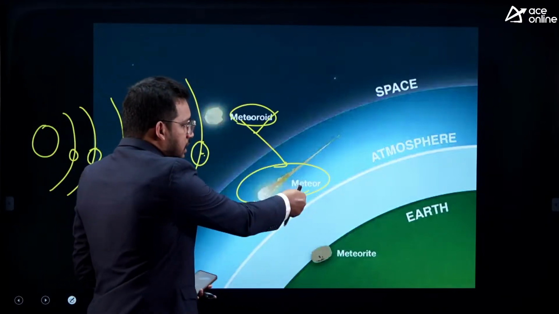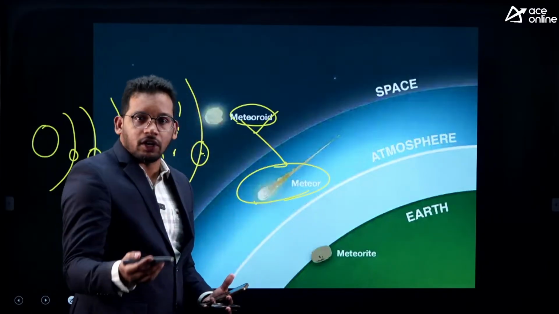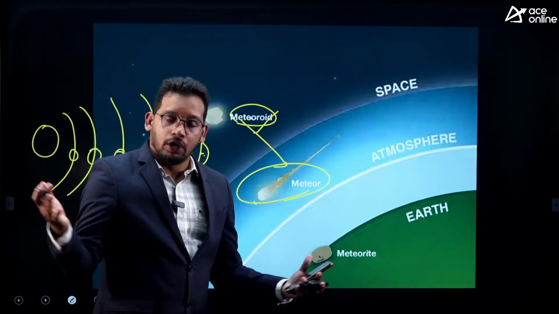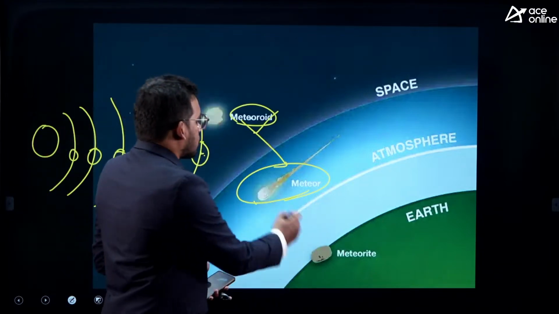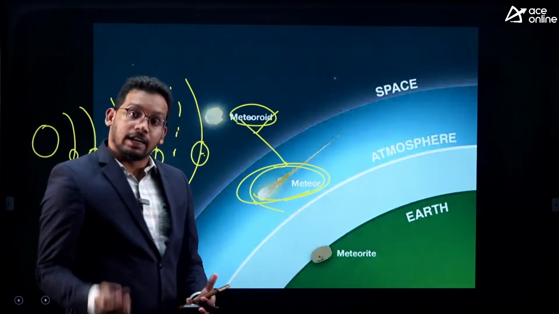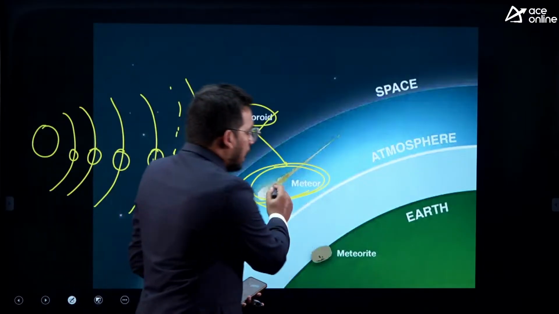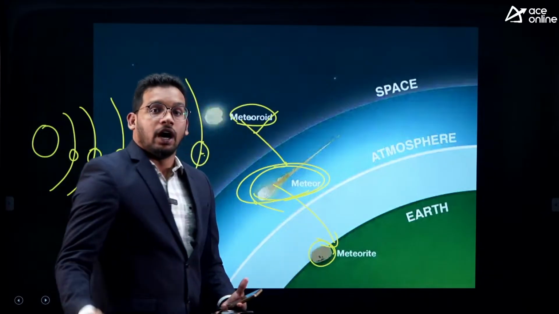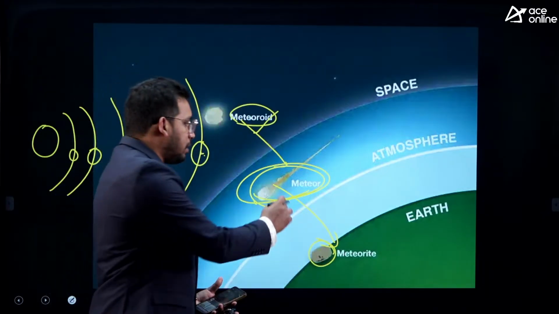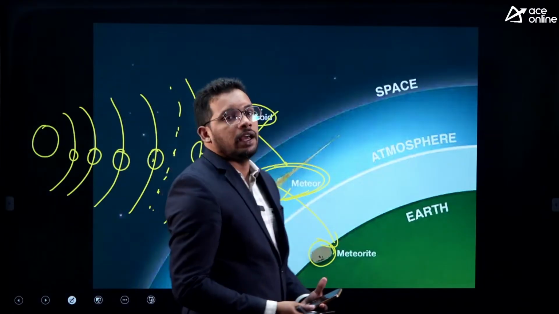So when it enters the Earth's atmosphere, as the meteoroid is very hot and the mesosphere is very cold, when cold and hot temperatures mix, it bursts into a light. This is called a meteor. And sometimes this meteoroid can sustain the cold temperatures and may fall on Earth. Then it is called a meteorite after falling on the Earth. But when it bursts and emerges as a light in Earth's atmosphere, it is called a meteor.